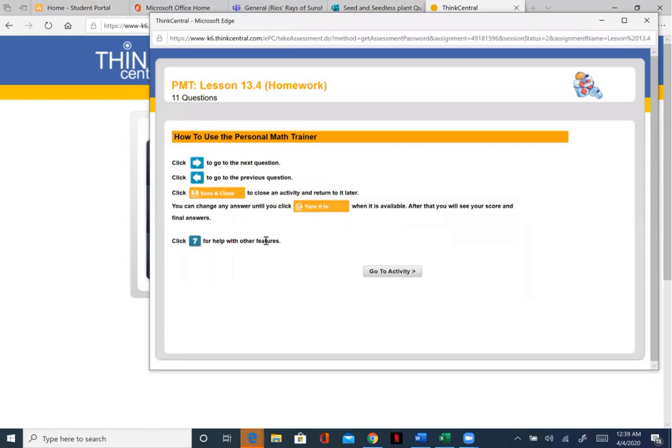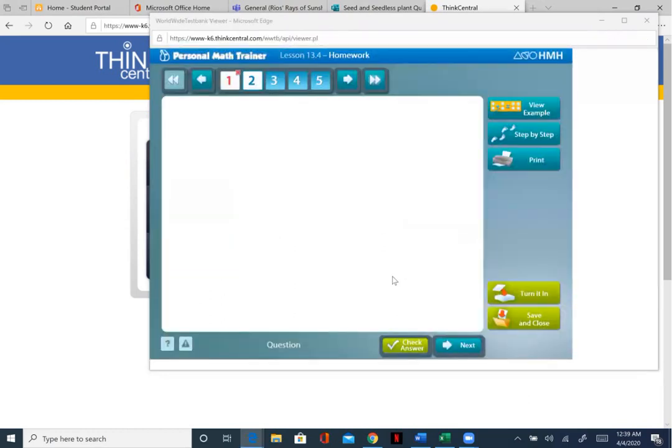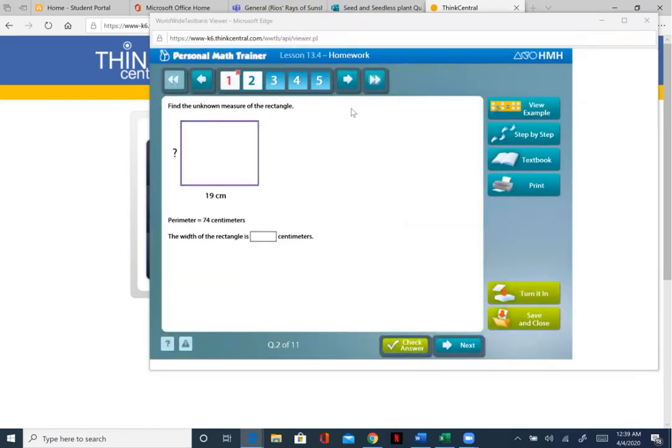So how to use the personal math trainer, it actually even gives you, as you can see, a tutorial on how to use it, right? So then here, the students go ahead and they complete their assignments, okay? Aquí los estudiantes completan sus asignaturas de matemática cuando nosotros le indicamos específicamente que vayan por su libro de internet, ¿verdad? So this is specifically when we say to use the online math book, this is where we're sending your students to go, okay?